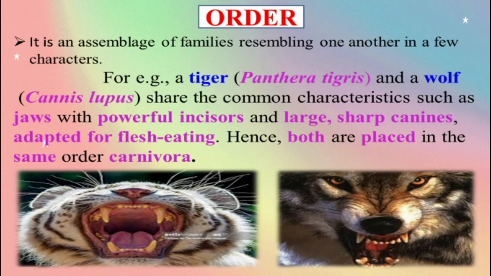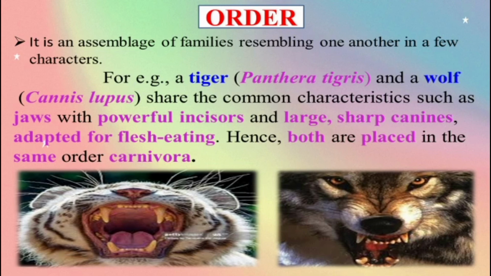A tiger, Panthera tigris, and a wolf, Canis lupus, share common characteristics such as jaws with powerful incisors and large, sharp canines adapted for flesh eating. Hence, both are placed in the same order, Carnivora.